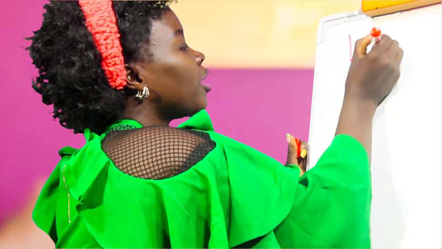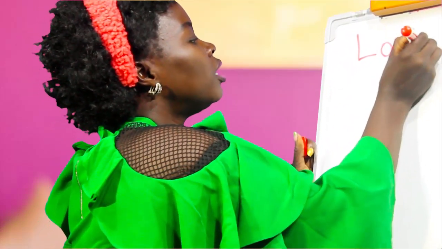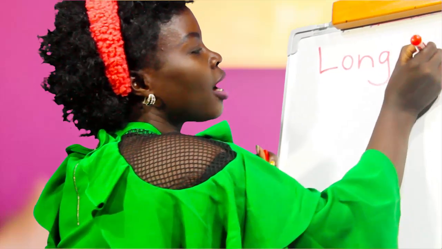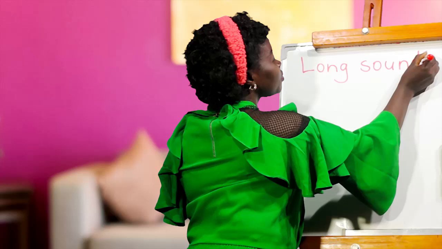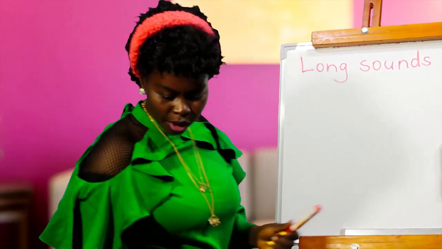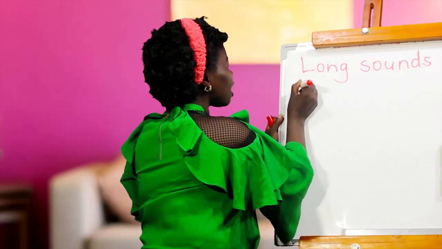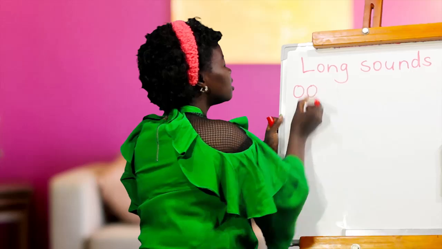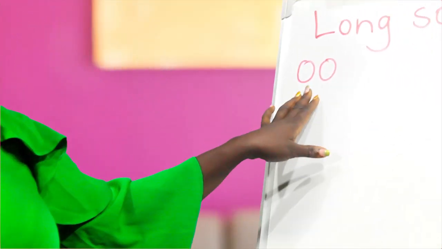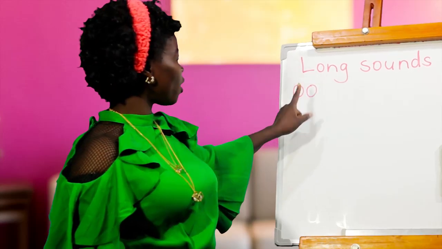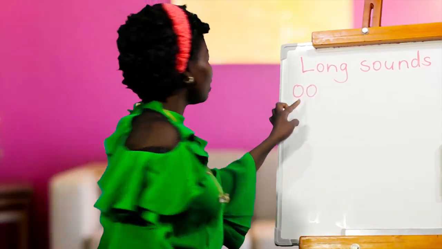We're just going to call them our long sounds. So we're going to go slowly and we read through our long sounds. Our first long sound is that. That one we're going to say who. Everyone, you can repeat and say who.